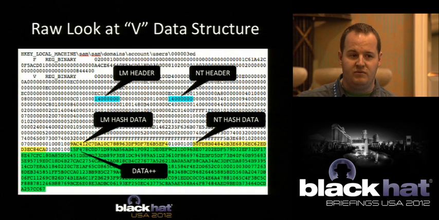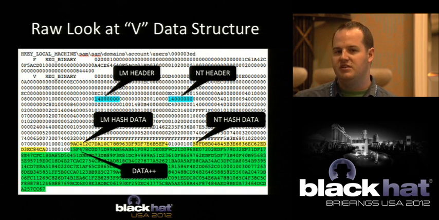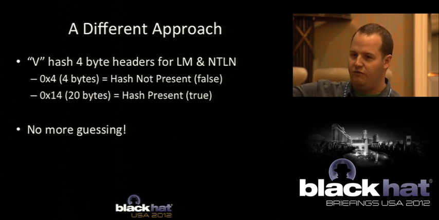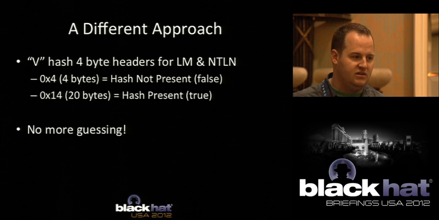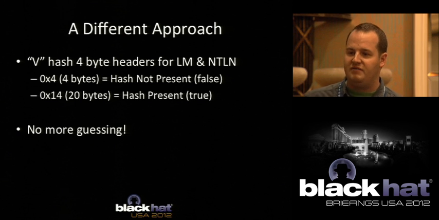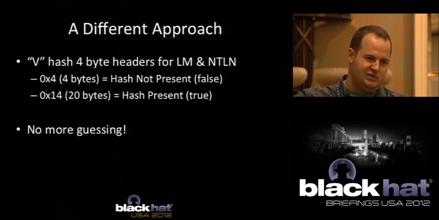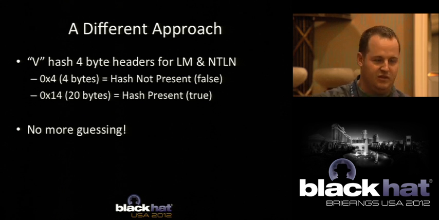But one of the things we found was that there's actually header data earlier on in the stream. What we can do with this is determine whether or not there's going to be a hash there, so we know how to make our parsing decisions and don't have to use size. What we found was that if there's a 4 in that value, it means there's no hash present, and if there's a 14 in that value, there's always going to be a hash present. So we don't have to guess anymore. We don't have to use a measuring stick approach, saying it looks like it's this big, so it's probably this many, or it looks like this big, so it's probably only one. So we can always parse the data correctly.